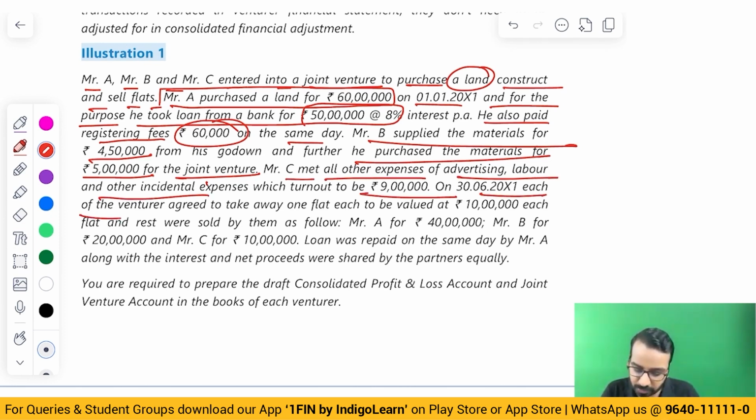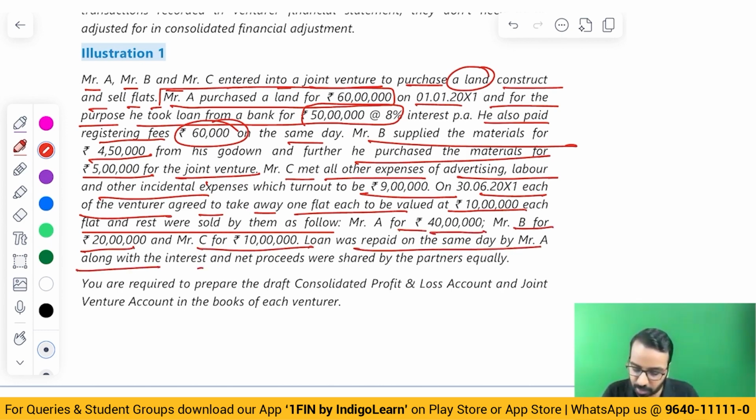On 30th June, each of the venturers agreed to take away one flat each, to be valued at 10 lakhs, and the rest were sold as follows. Mr. A sold 40 lakhs, B sold for 20 lakhs, C for 10 lakhs. Loan was repaid on the same day by Mr. A along with interest, and net proceeds were shared equally.